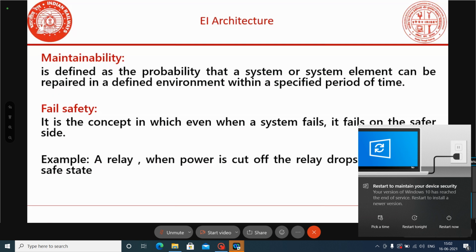A very simple example is track circuits. If any lead wire has been cut, immediately the TR relay will drop. If the TR relay drops, the TPR relay will drop. If the TPR relay drops, the signal, if taken off, will go to on position. Like that, any failure goes to the safer side. Even the EA system should be fail safe.